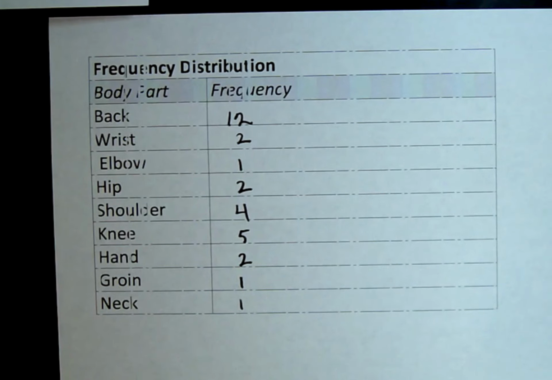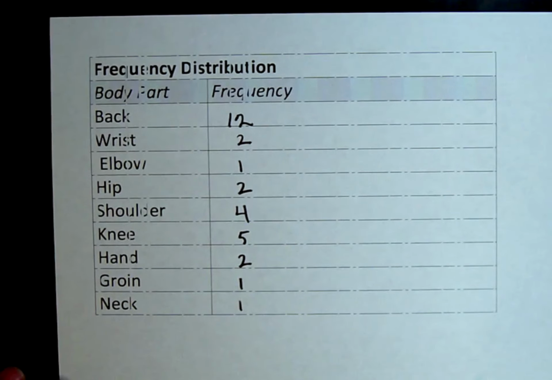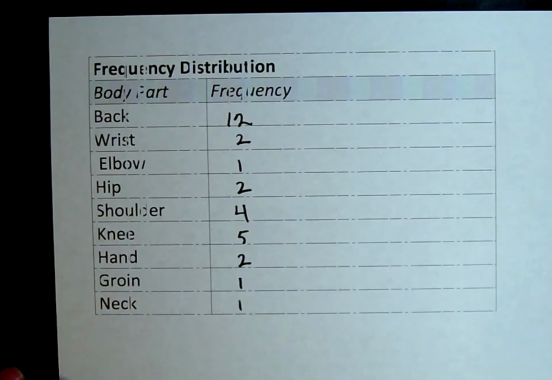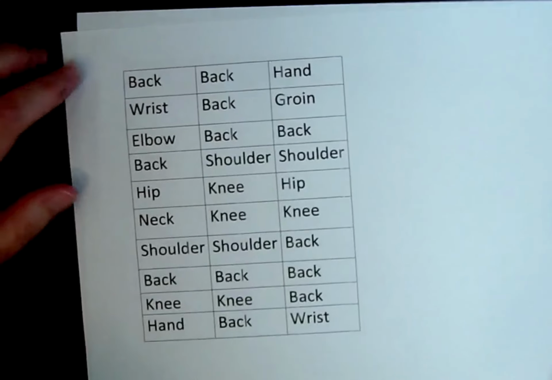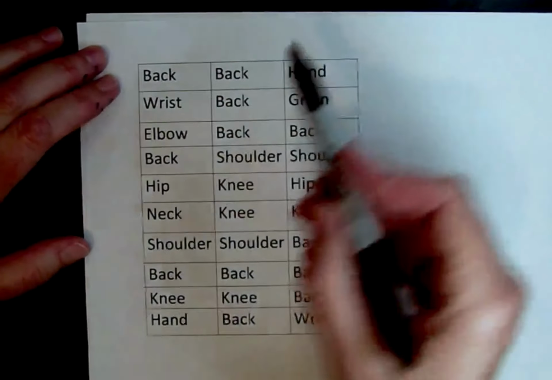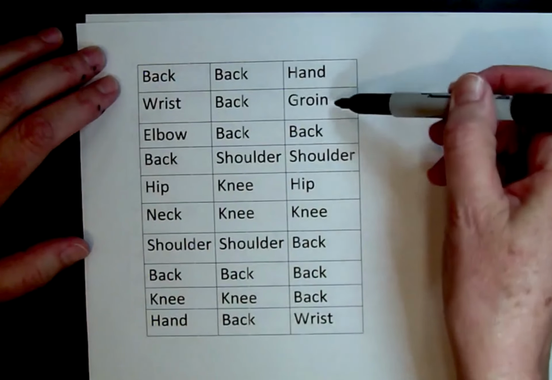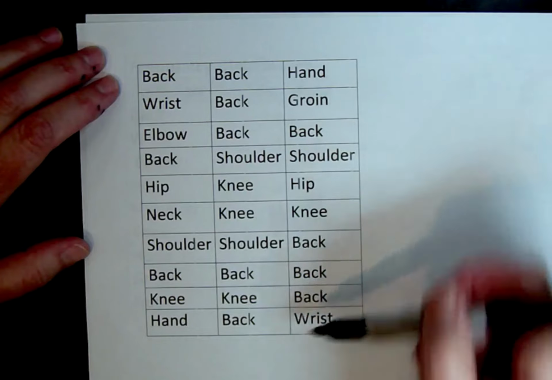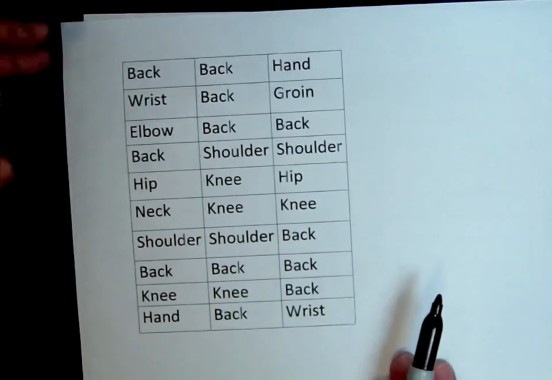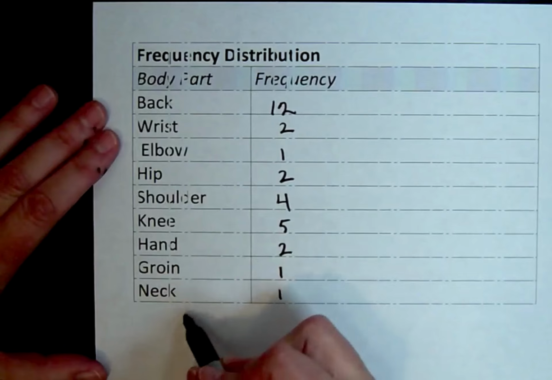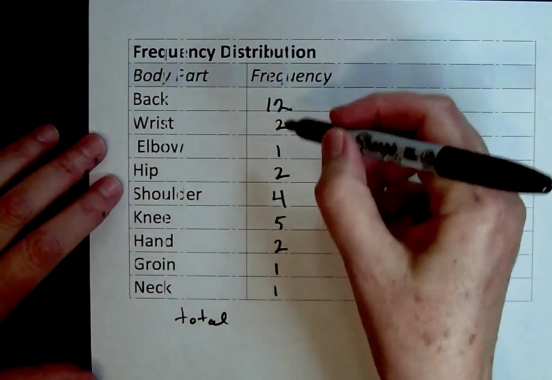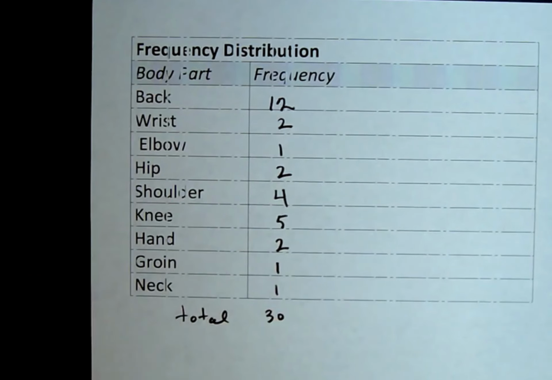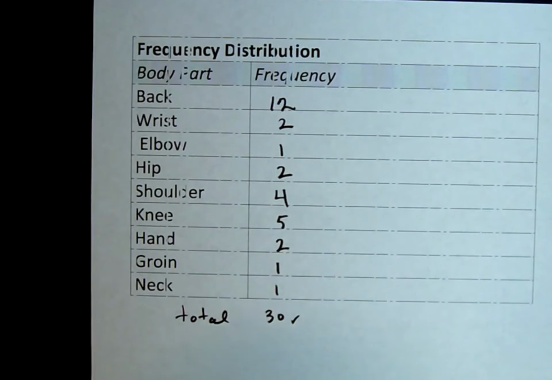Okay, so hopefully you're clear on what we're doing there. A good check, just that we counted correctly, is to notice that we should have 30 total entries, right? Because there's 3 times 10, so there's 30 boxes in our table here. It doesn't hurt to just make sure that these total up to 30 as they should. And I checked ahead of time, and indeed they do, so we're okay on that. Okay, so this is a frequency distribution for this data.